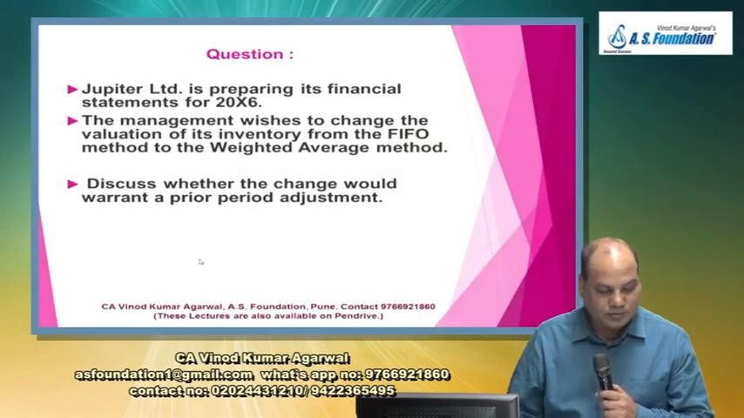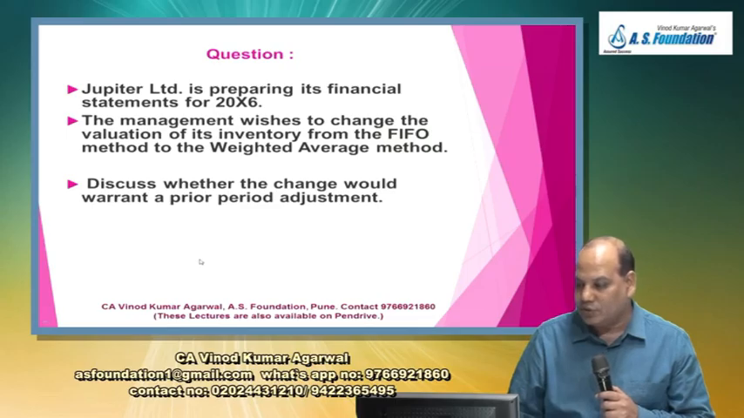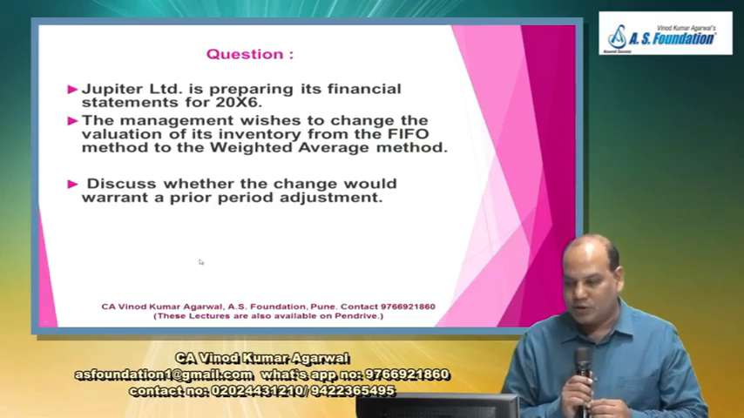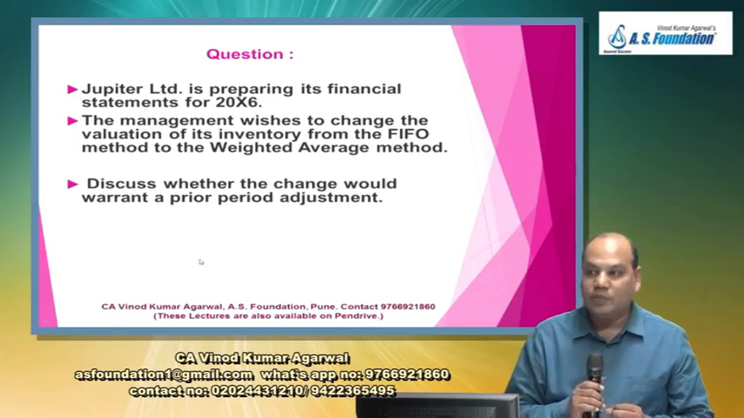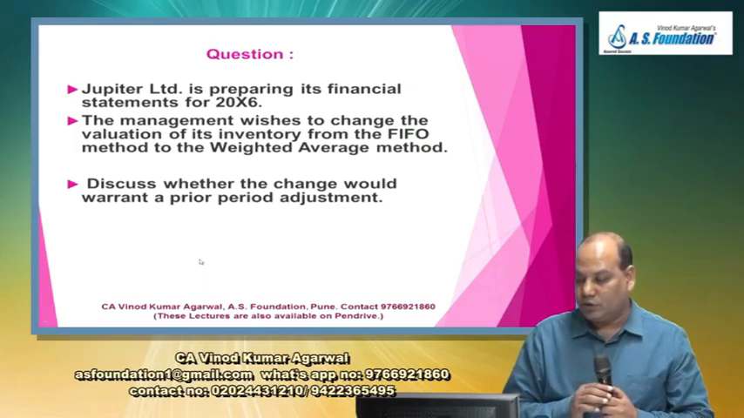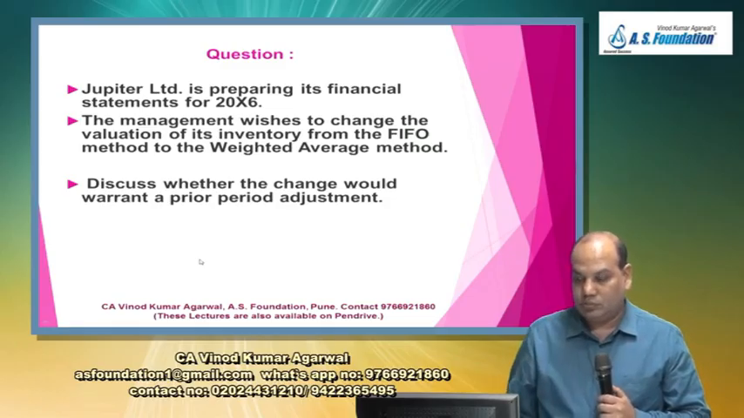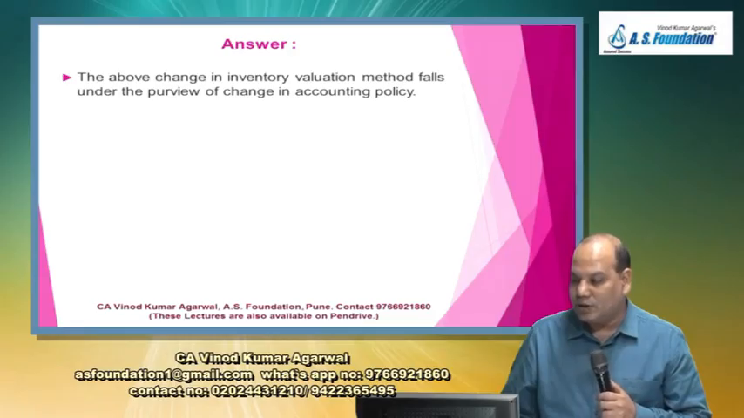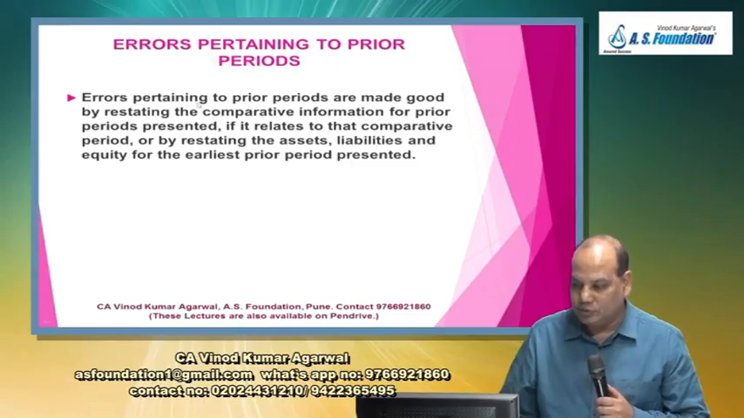One more chance. 8th question. Jupiter Limited is preparing its financial statement for 2016. Management wishes to change the valuation of inventory from FIFO to weighted average. Discuss whether the change would warrant a prior period adjustment. Yes, no. Changing from FIFO to weighted average is a change in the measurement basis of inventory. It is not a prior period item. It is change in accounting policy. Okay.